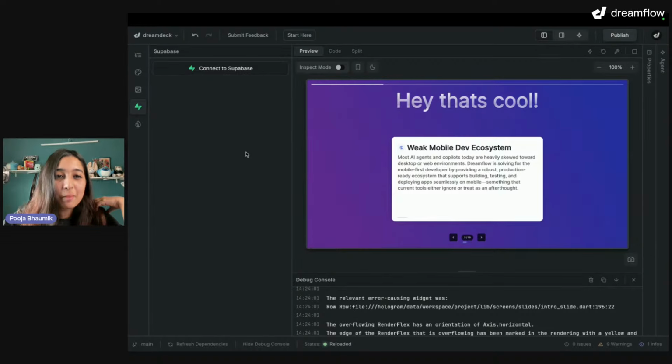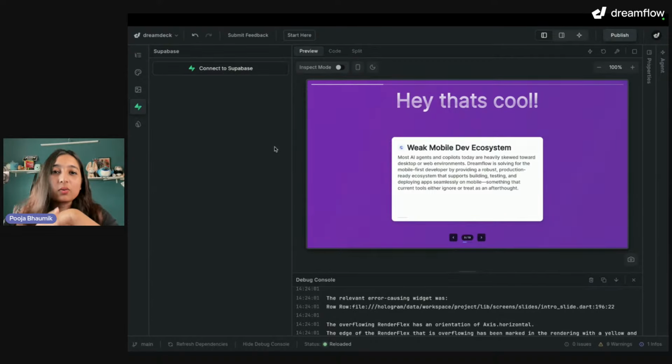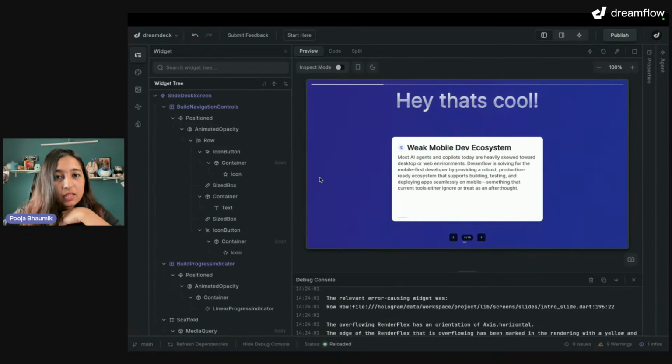So you can do a bunch of things. And you can also download this code base, and maybe if you want to run it on your physical devices or simulators, you can do that as well. Soon we will also have a better way to connect to physical devices from Dreamflow itself. But for now, you can download the code base, because right now it only runs the web view.